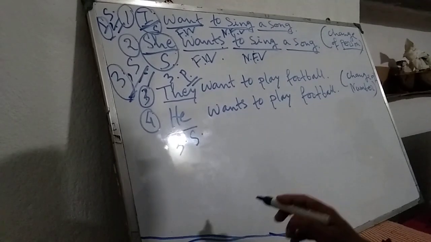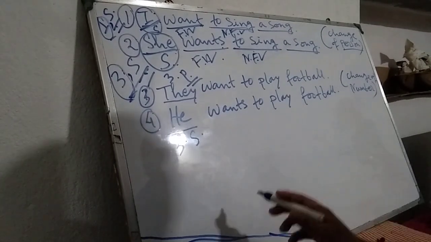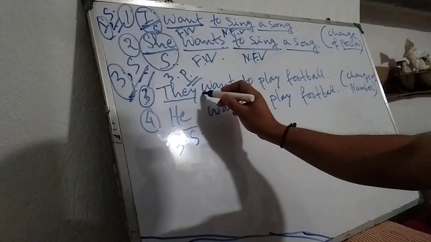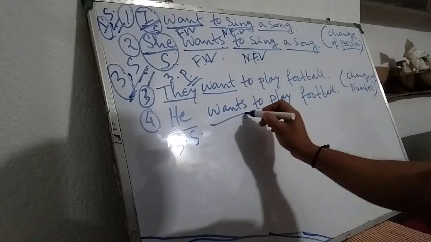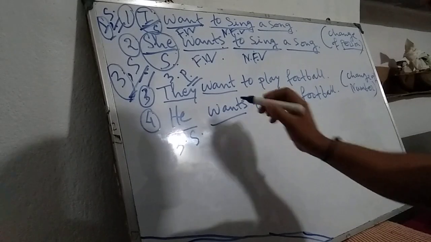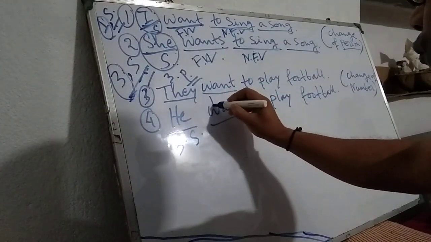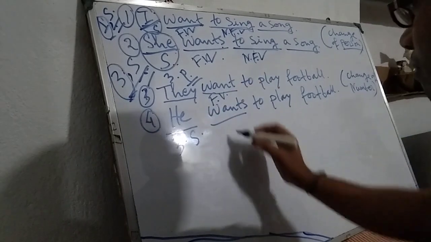and with the change of number of these two subjects, look, want and wants, these verbs are changing. That means these are finite verbs.